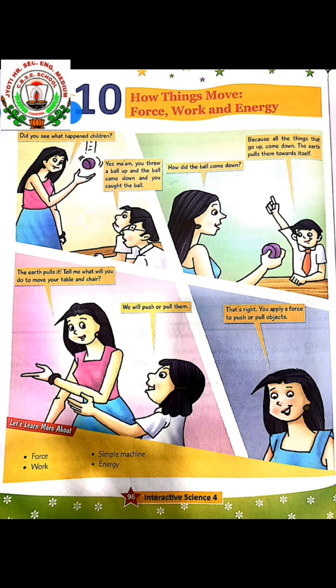When we have energy, then only we can do the work. Name the simple machine used in a nutcracker. Lever. Lever is the simple machine used in a nutcracker.